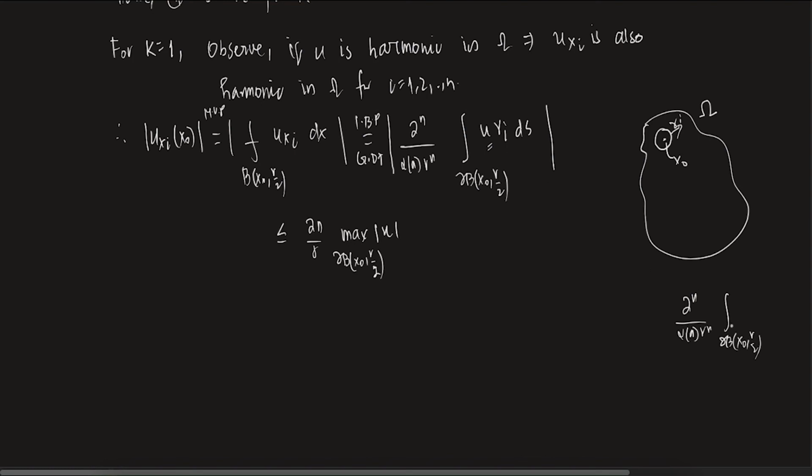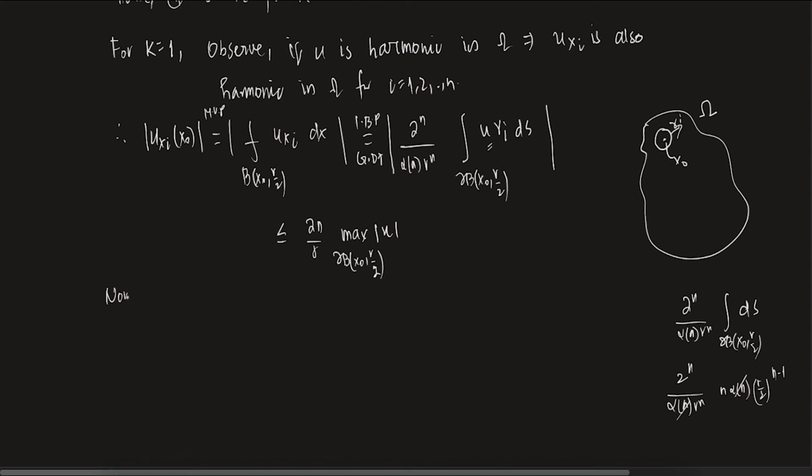Now the integral of dS is basically the surface area of this sphere. What is the surface area? It is n alpha n (r/2) to the power n minus 1. If you calculate this, the alpha n gets cancelled, and you have 2n by r, and the maximum of mod u is always there.